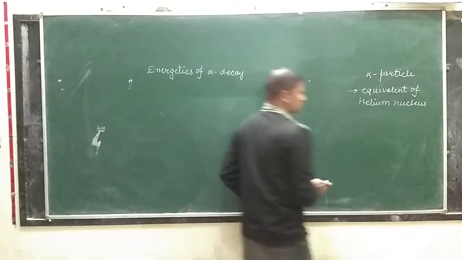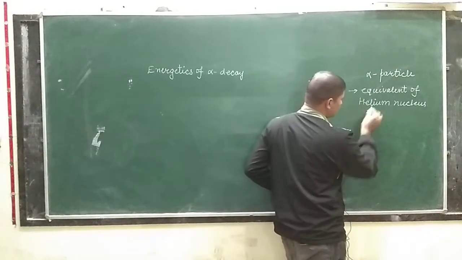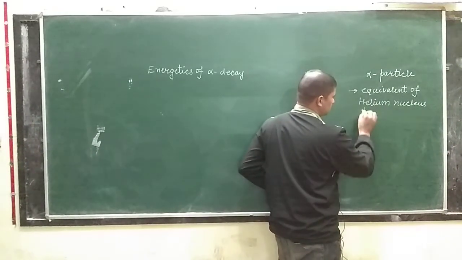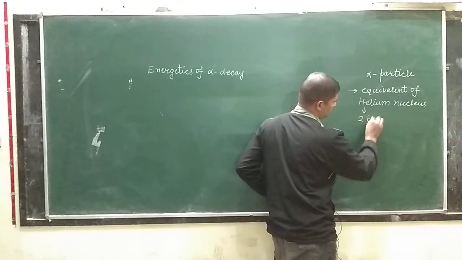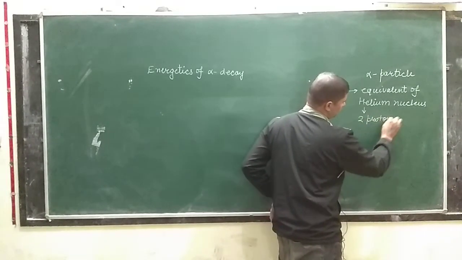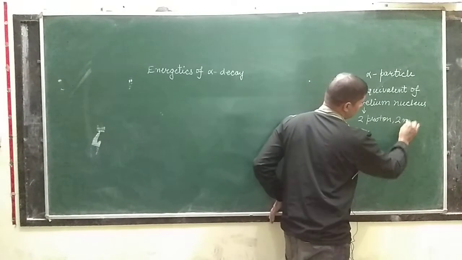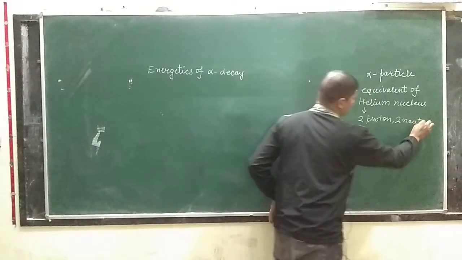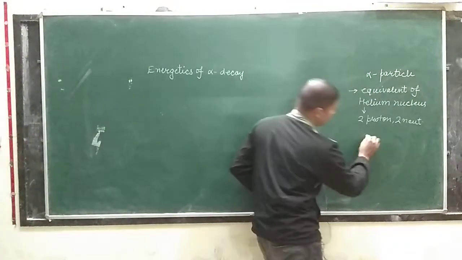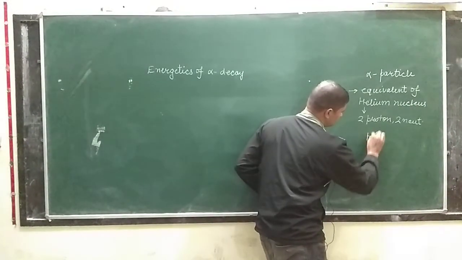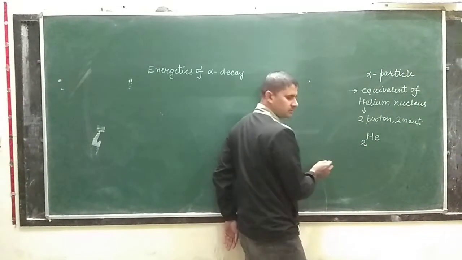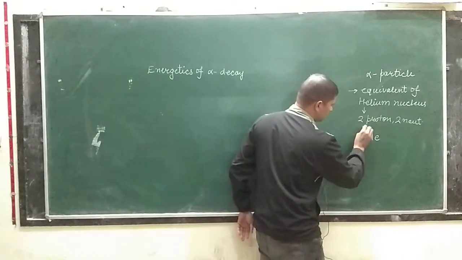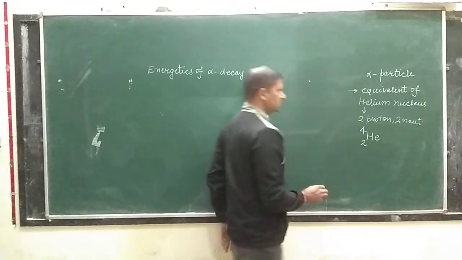Inside the helium nucleus we have two protons and two neutrons, and it is represented by He, where 2 is the atomic number and the mass number is 4.